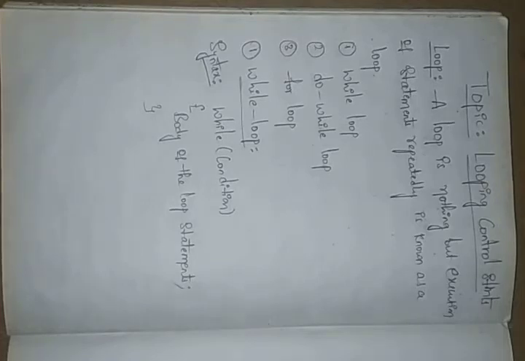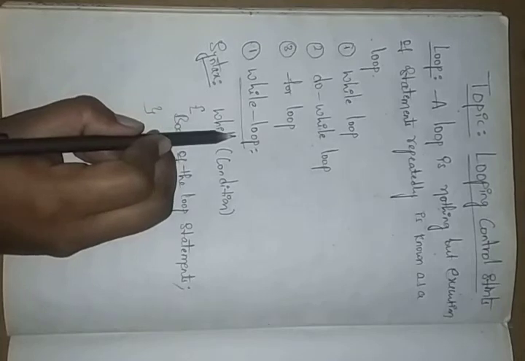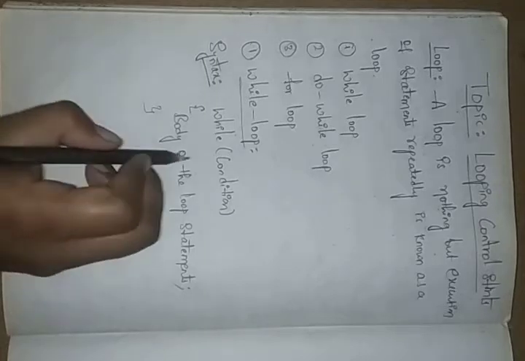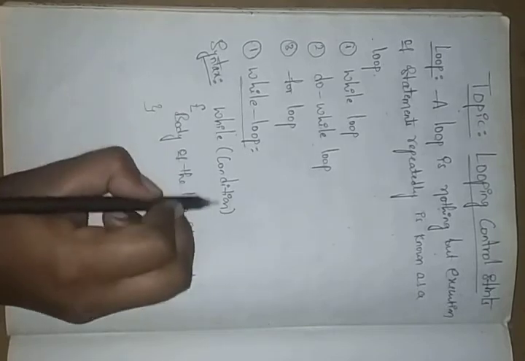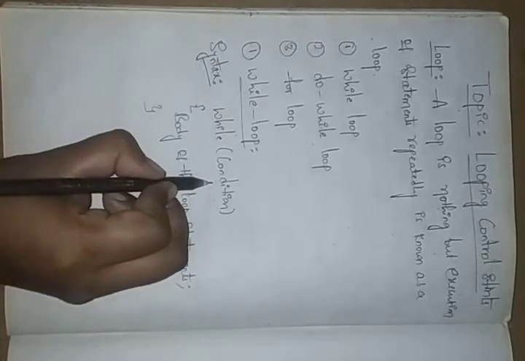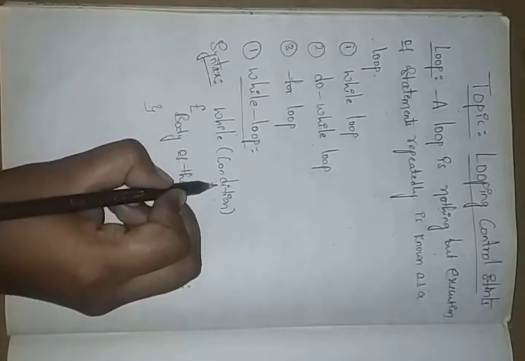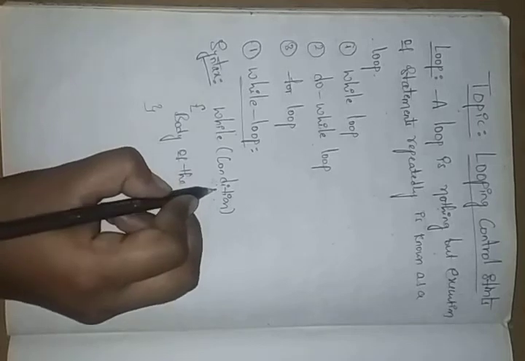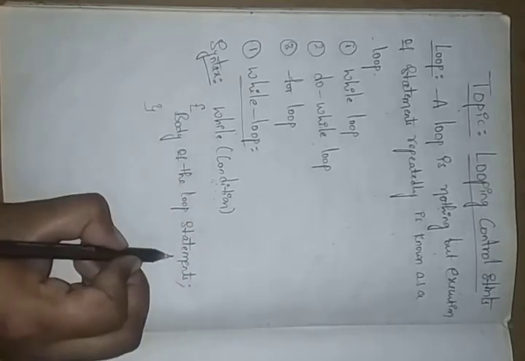Here you can see, in this while loop, after the initialization of the control, you execute our condition. If the condition you have given is true, the control executes our body of the loop statements.